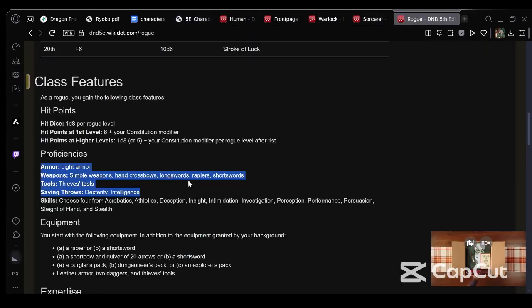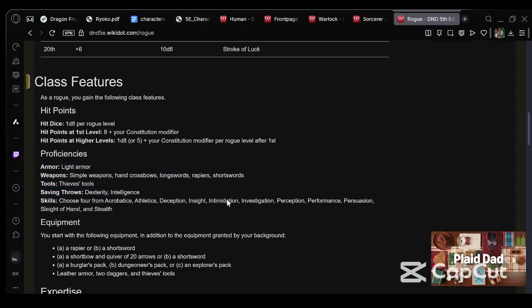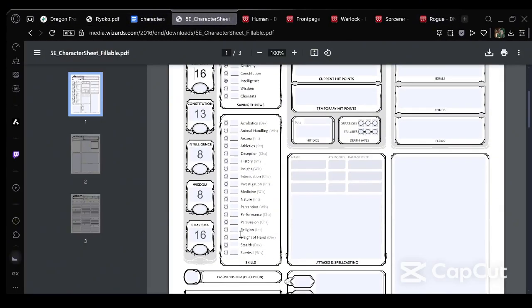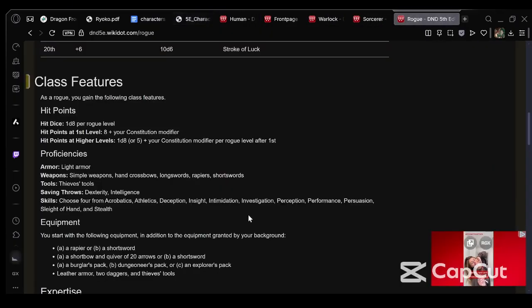Then we go, what else? We get 4 skills. We are gonna use Acrobatics, Persuasion. Where is the character sheet? Acrobatics. Persuasion.